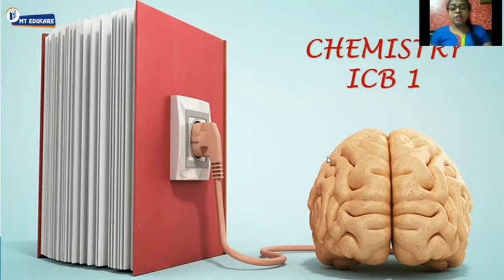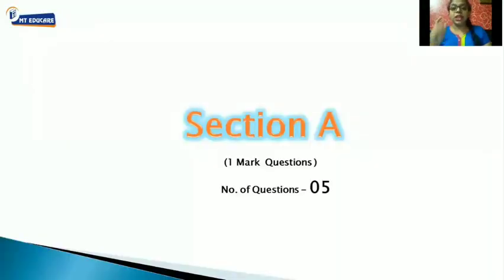Today we are going to discuss how many questions related to chemistry are asked in each section and what type of questions are asked. To begin with, let's start with section A. As I just told you, section A consists of 1 mark questions. The total number of chemistry questions asked in this section is almost 5 to 6. Let's see what type of questions can be asked.